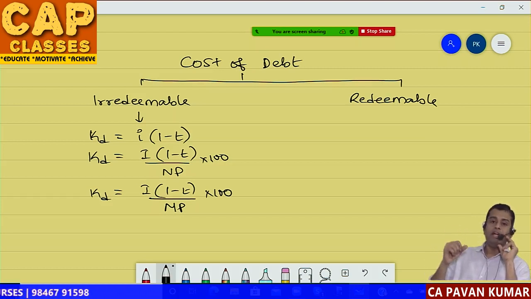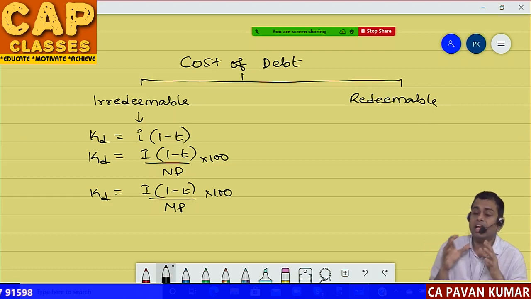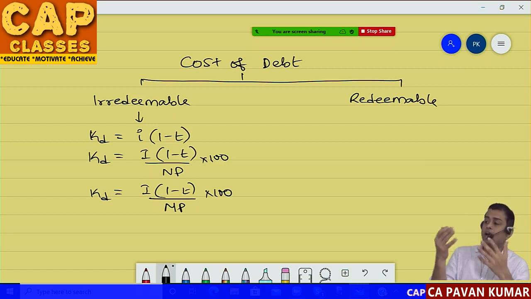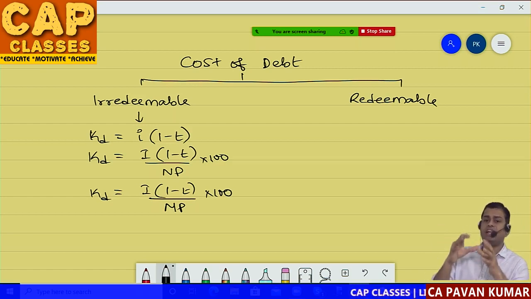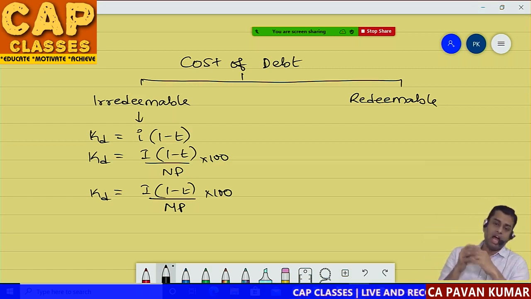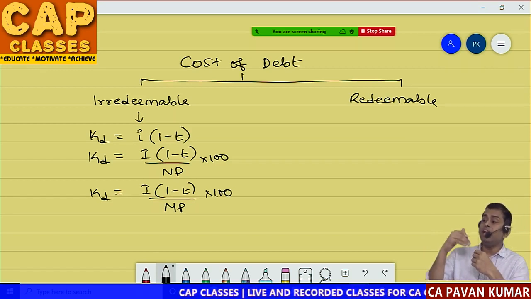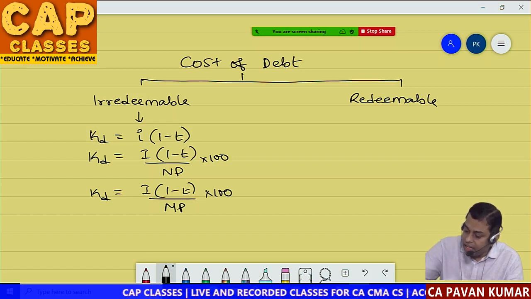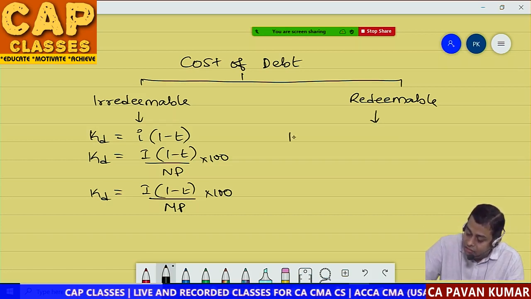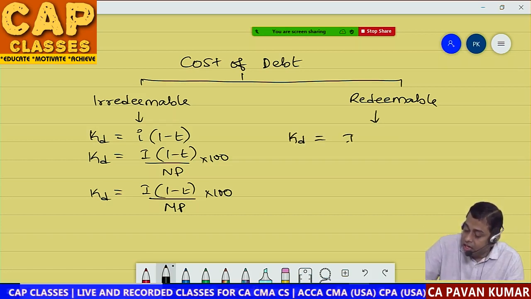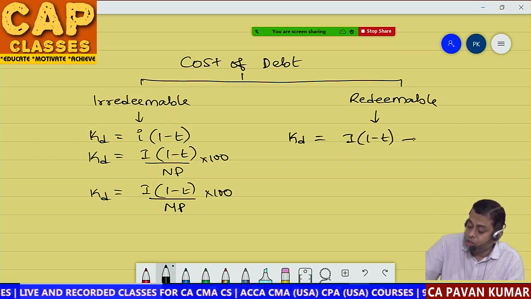So what is redeemable debt? Redeemable debt is, in the question, if they have given that the life of debentures is 5 years, or after 10 years, after n number of years, after a specified period, the debentures are going to be redeemed, then in case of redeemable debentures, we calculate cost of debt like this. Interest into 1 minus tax rate is first component.